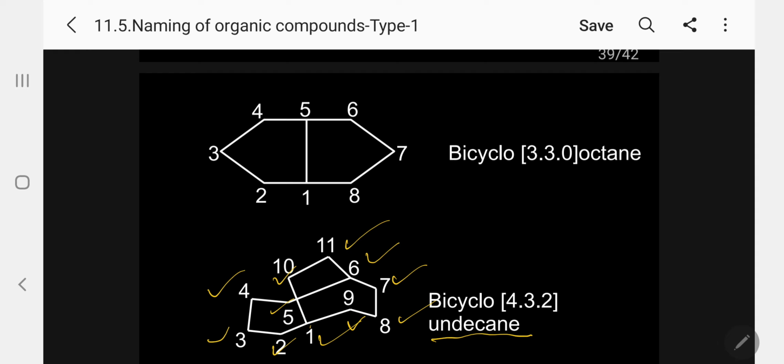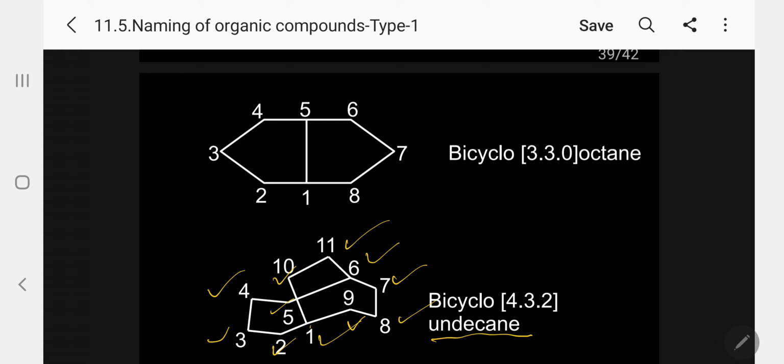So how can I divide it into two cyclic compounds? Kindly see here, how it is fused. 1 and 6 are fused. Between 1 and 6, on the left side you see how many carbon atoms? 1, 2, 3 carbon atoms on the left side. On the right side, that is 9, 8, 7, 6, 11, 10.